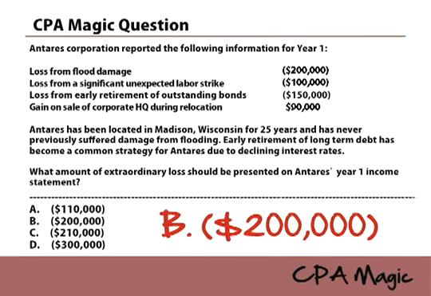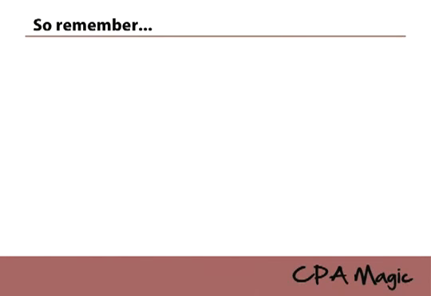So remember, just to recap, U.S. GAAP only: extraordinary items exist only under U.S. GAAP. You could have a question like the one we just had before, and it could say, Antares Corporation prepares its financial statements using IFRS. What amount of extraordinary loss should they report? And you'll have figured out what is and isn't extraordinary, but you just won't read that line and you'll get the question wrong. The answer is 0 if it's IFRS, because IFRS has no extraordinary item classification.